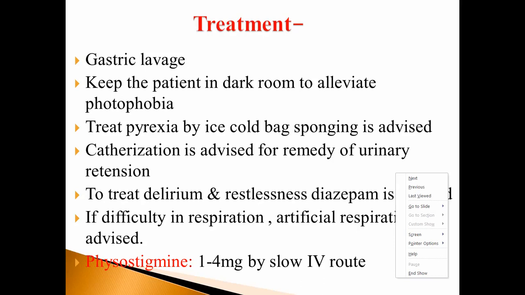Next point. Treat pyrexia by ice cold bag sponging. Catheterization is advised for remedy of urinary retention. To treat delirium and restlessness, diazepam is given. If there is difficulty with respiration, artificial respiration is advised. Physostigmine 1 to 4 mg by slow IV route.